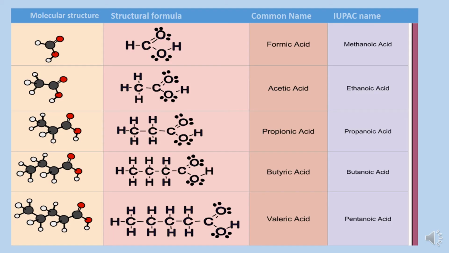In the first compound, having one carbon atom, the name commonly used is formic acid because it was first obtained from ants, and that is why the name formic acid is used. IUPAC name for one carbon atom is methanoic acid. For 2 carbon atoms, acetic acid, the IUPAC name is ethanoic acid. For 3 carbon atoms, it is named propanoic acid, and the IUPAC name for the 4 carbon carboxylic acid is butanoic acid, and similarly the last one is pentanoic acid.